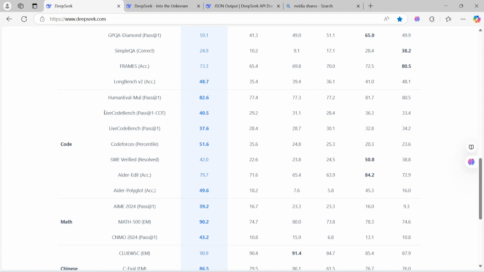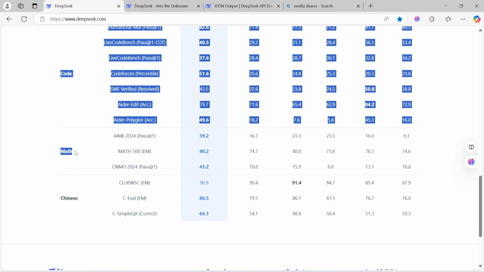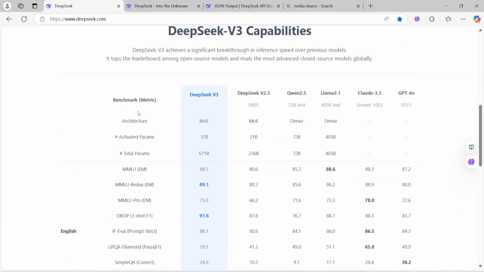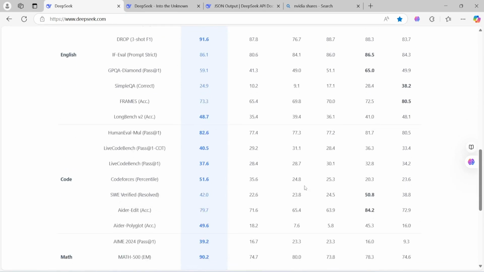If you check the coding bench, it gave 40.5, whereas this is 33.4. Even in the other benchmarks, if you see all these codes over here, you will see all of them are outperformed, right? If you check the different model, DeepSeek Max also, it has outperformed. If you go for Chinese and English prompts, how the prompt is coming up, the human interaction, the architecture and everything, it has almost outperformed, right? So the AI model has created a significant impact in the AI world while outperforming OpenAI in various benchmarks.